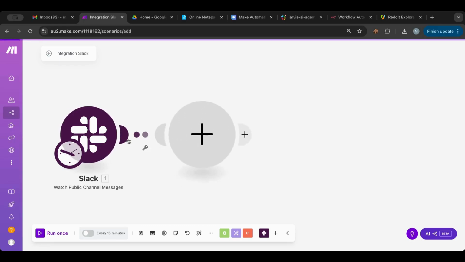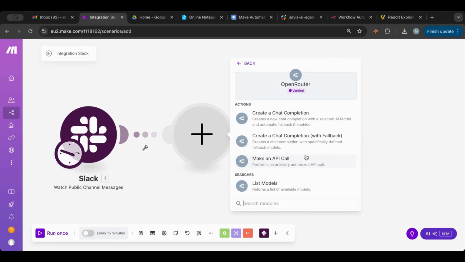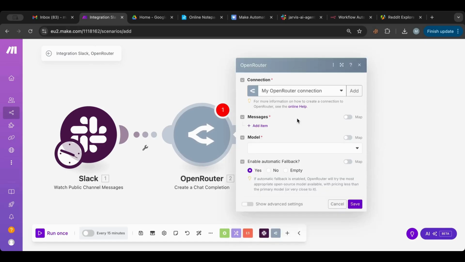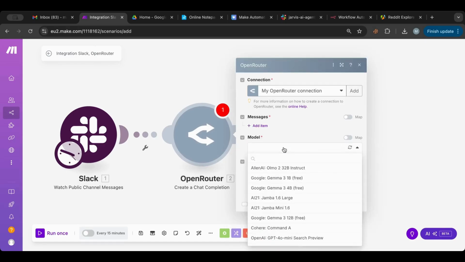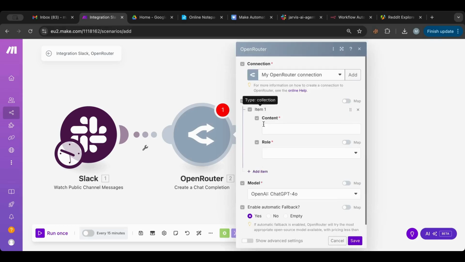What we want to do is utilize AI, so we're going to create a chat completion. You can use whatever you want in terms of agent, whatever works for you. Let's go for ChatGPT 4.0 for now.